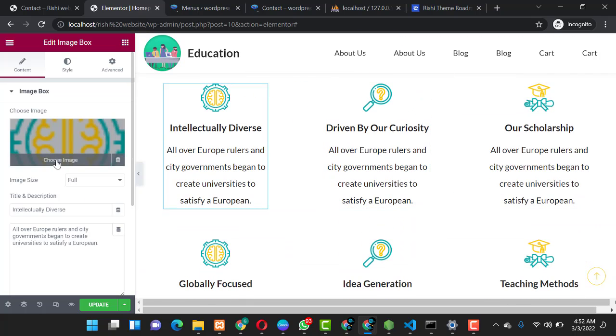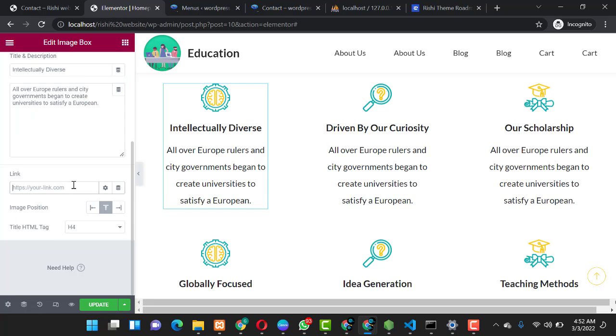Like here, you choose your icon, you choose your title, and then you choose the text which you want to display there, and you can put the link so that if anybody clicks over here, it will take the person to that link address.